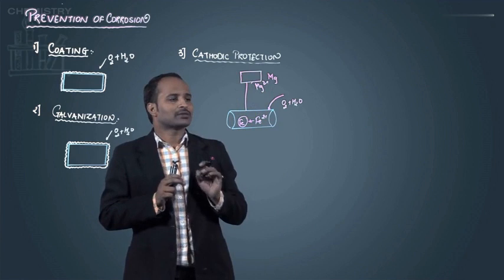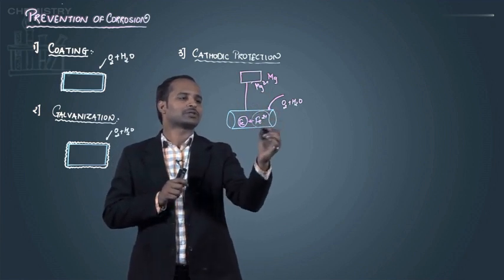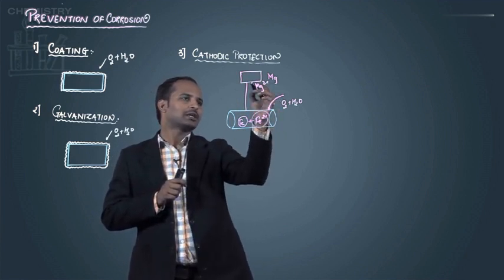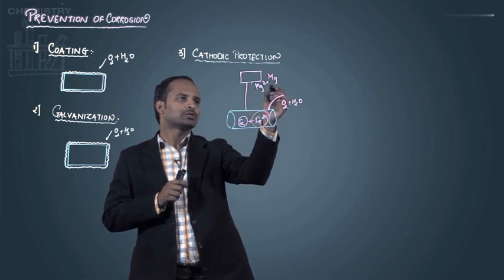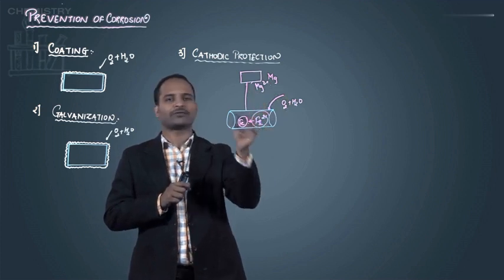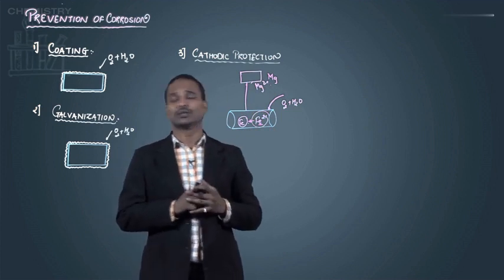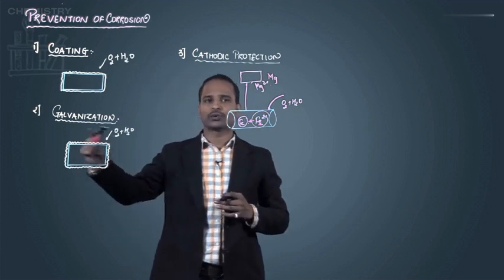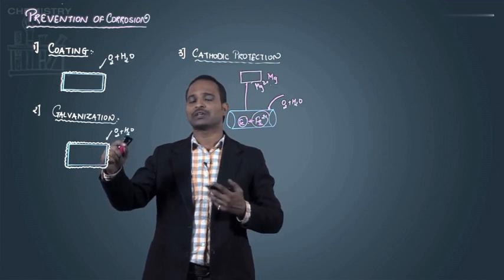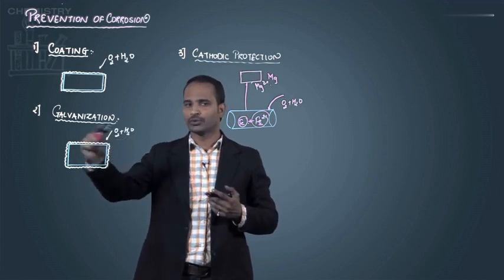As I said, when Fe oxidizes, the magnesium loses electrons, and after gaining those electrons, Fe again gets reduced. That means Fe is again acting as a cathode. So in this method, coating is not possible. A metal which has a high SOP value can be used for coating.